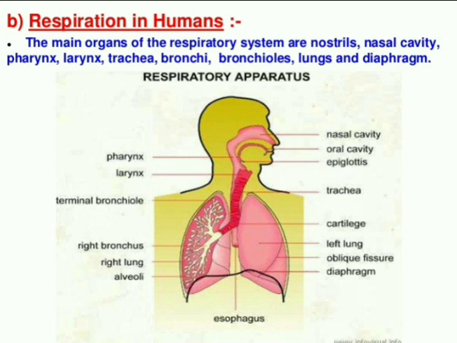Then after that, the main structure of the respiratory system starts. So starting from nose or nostrils, then nasal cavity, then pharynx, then the sound box or larynx. Then from the larynx, look at that, it's the thick red colored structure, that is called what? Trachea. Okay, trachea is the name.